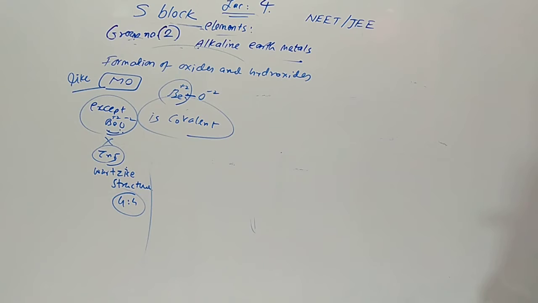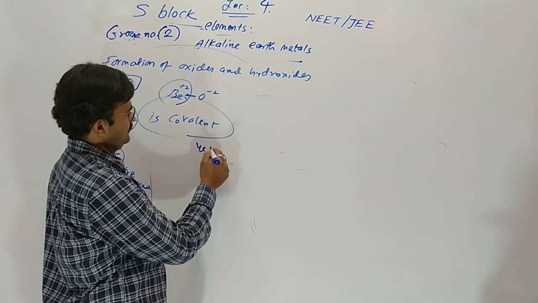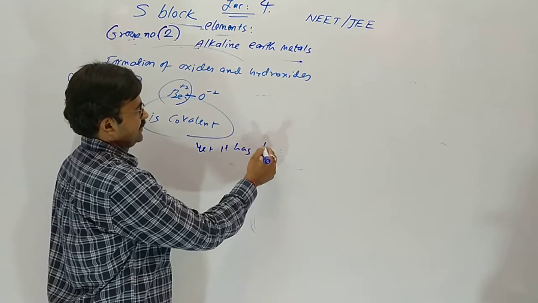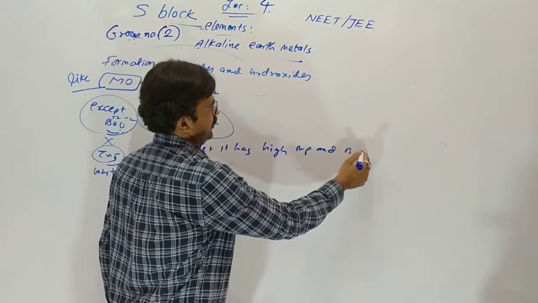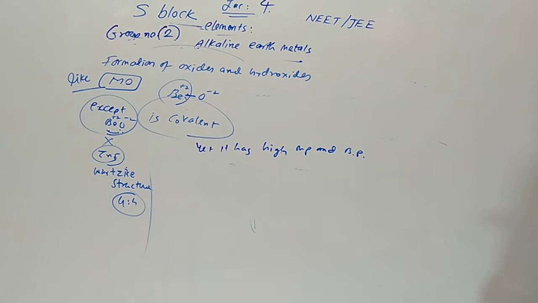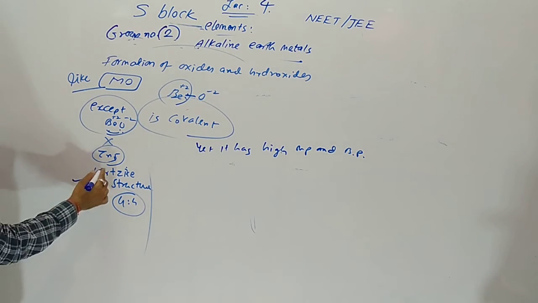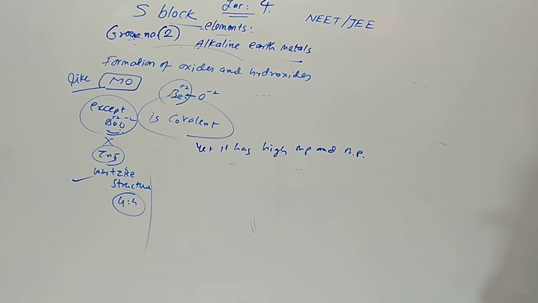It has a high melting and boiling point. And the structure we discussed is like ZnS, 4:4.